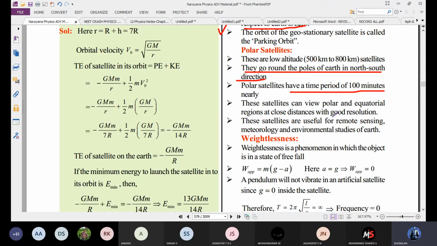So we can see very close. What purpose are we using the polar satellite for? Remote sensing, meteorological and environmental studies of Earth. So for this reason we are using polar satellites. Please take notes.